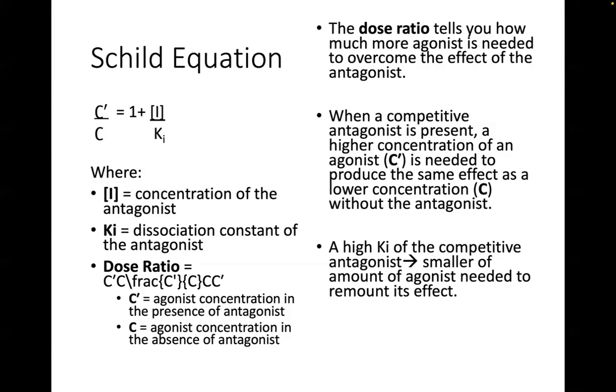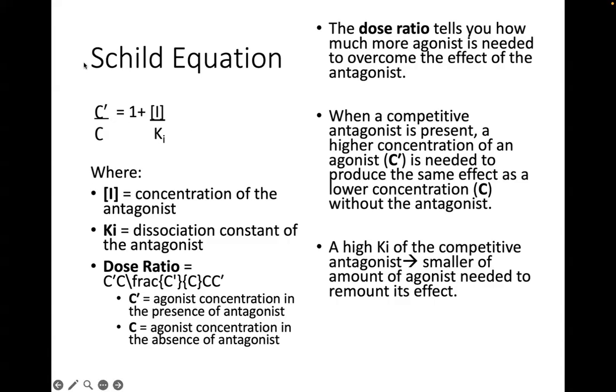Which means that it rapidly detaches from the receptor, making it available for whatever agonist is there in the system. Therefore, in cases where you have a high Ki, you need a smaller amount of agonist to surmount its effect.